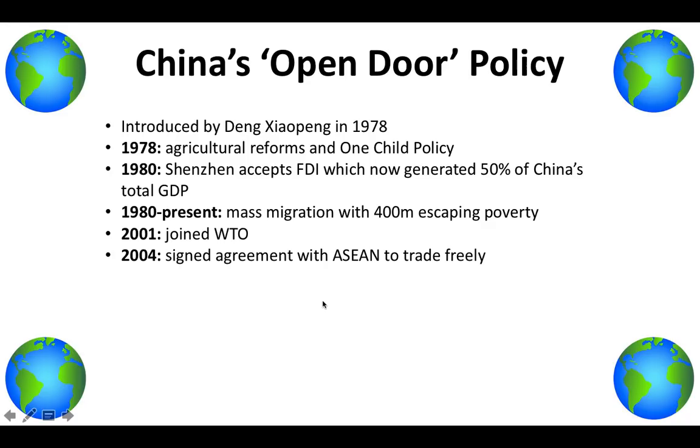In 1980, Shenzhen started to accept foreign direct investment, which actually now generates 50% of China's total GDP. Between 2015 and 2025, FDI in Shenzhen is expected to be an estimated $1.25 trillion. So China being more open to FDI, offshoring and outsourcing is pretty beneficial in increasing globalization, especially because China has such a strong